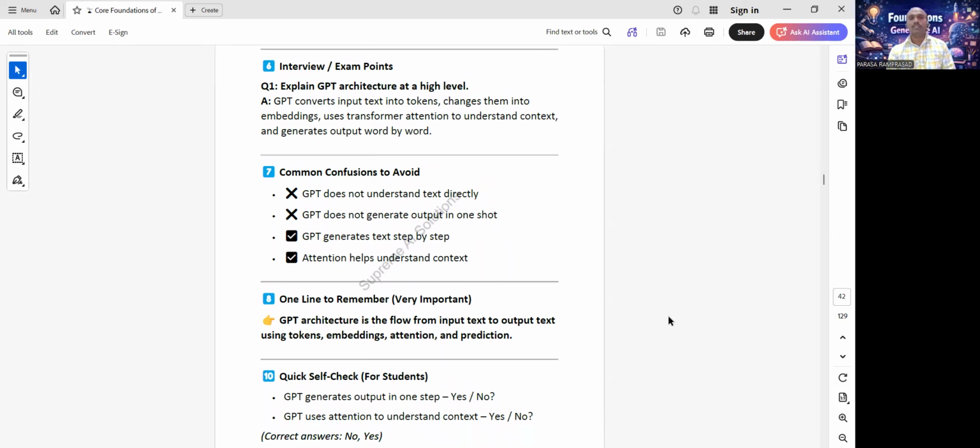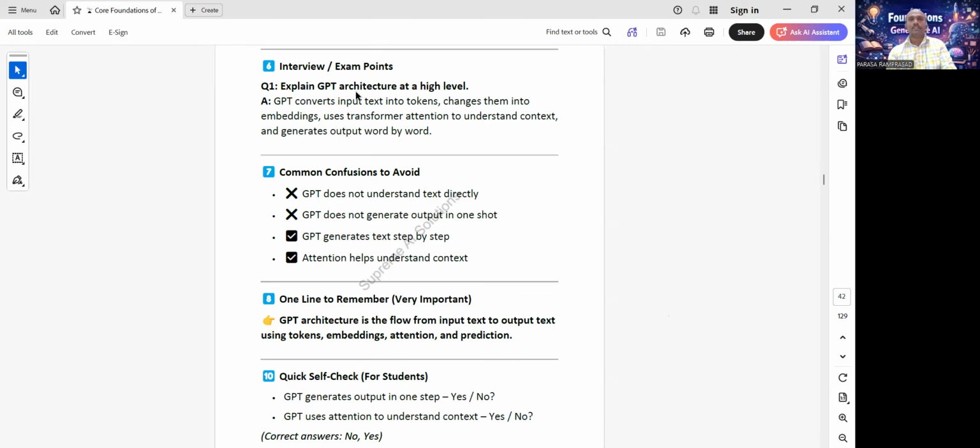GPT generates output in one step. Yes or no? No. GPT uses attention to understand context. Yes or no? Yes.